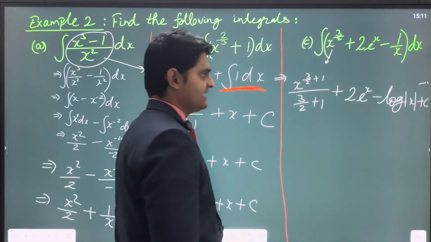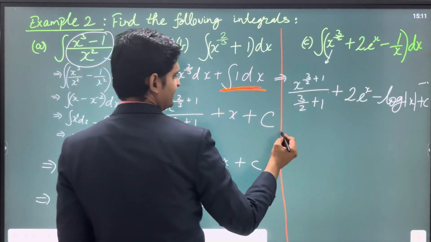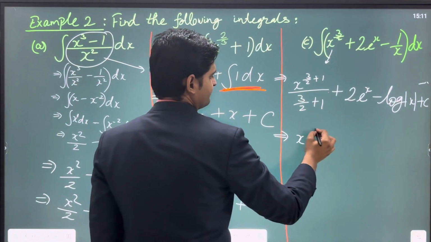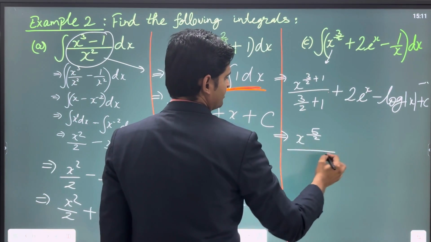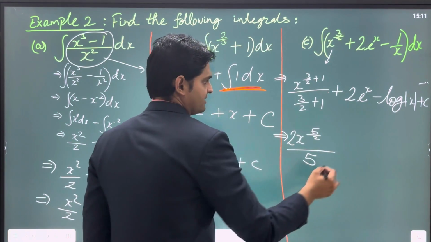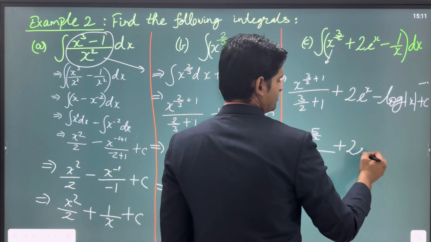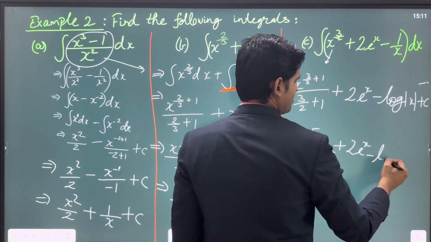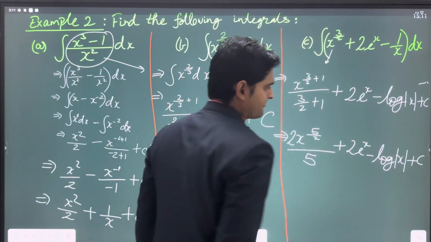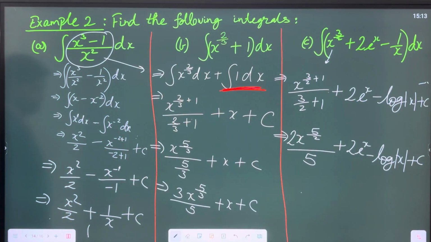There are certain things which I need to tell you here, but let's first finalize this. When you have x to the power 3 upon 2, it will be written as 5 upon 2, and here also I have 5 upon 2, so 2 can be brought here. And plus 2 times e to the power x minus log mod x, and then plus c. This is what we have. You may pause the video to note it down. Now let's move further.